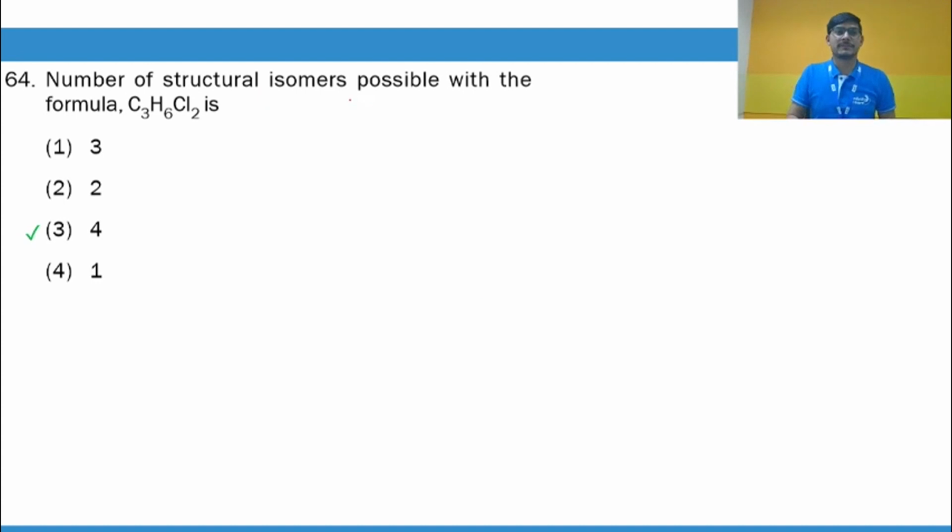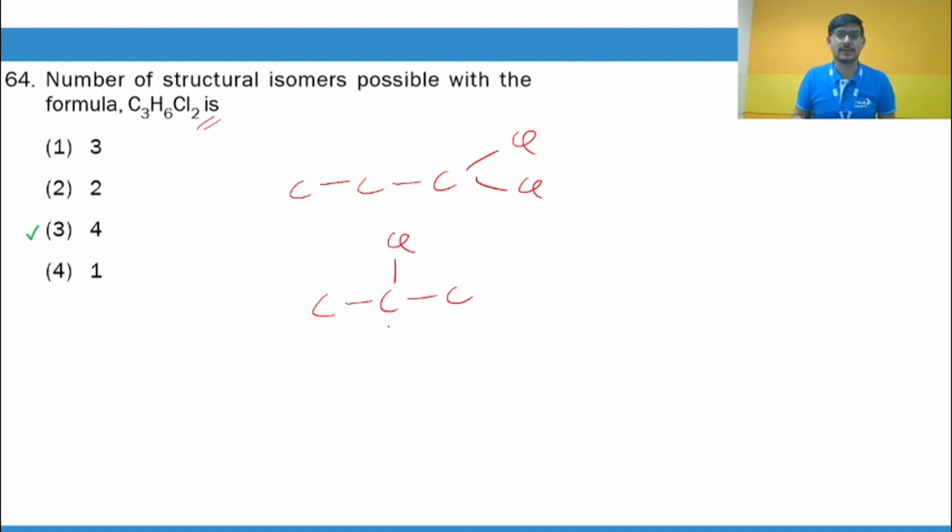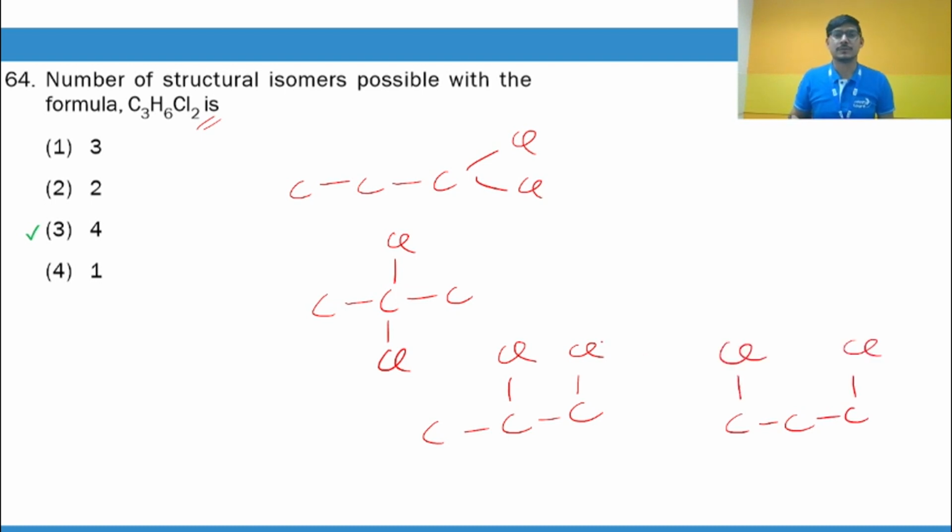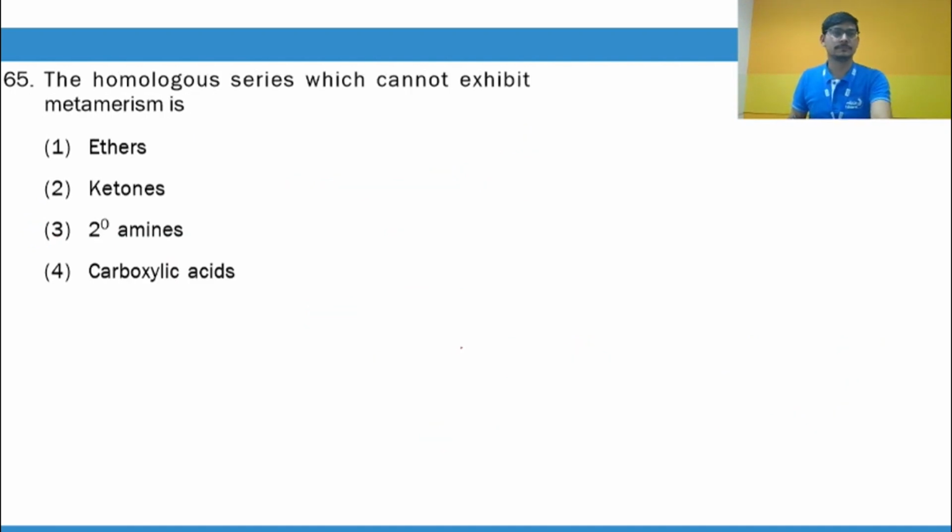Number of structural isomers possible with this formula: you can try. With 3 carbon atoms, either I can put both chlorine atoms on the first carbon, or both on the second carbon. There is another possibility, I can put the chlorine atoms on adjacent carbons, or the last possibility, I can put them 1 carbon apart. So there are 4 structural isomers possible.